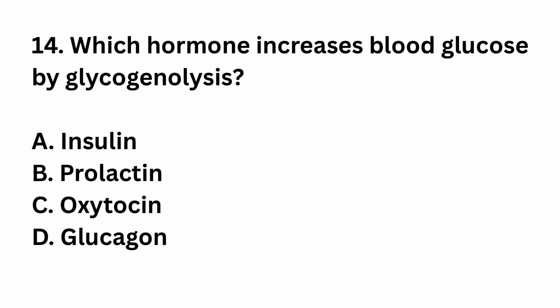Question number 14. Which hormone increases blood glucose by glycogenolysis? Insulin, prolactin, oxytocin, glucagon. The right answer is option D, glucagon. Glucagon stimulates glycogen breakdown in liver. This increases blood glucose level.